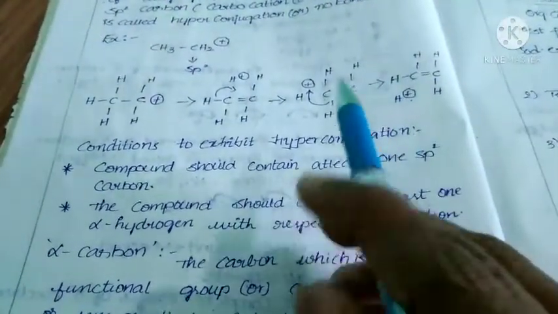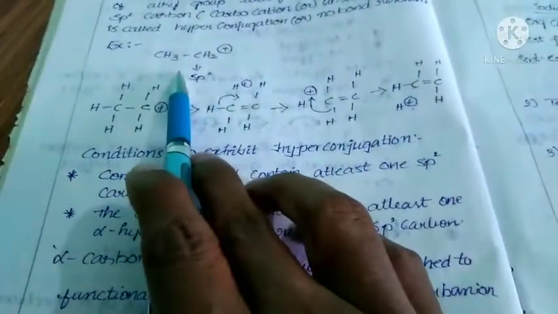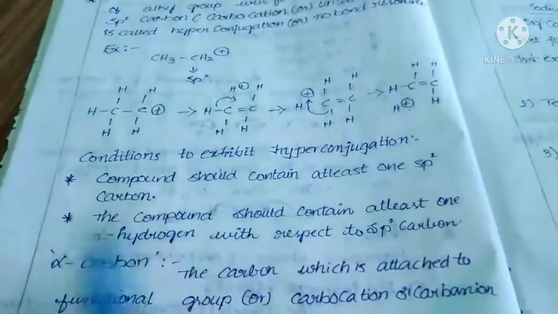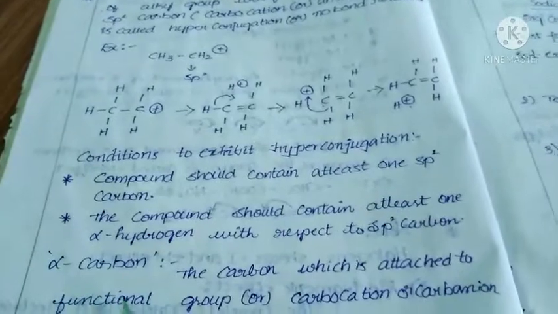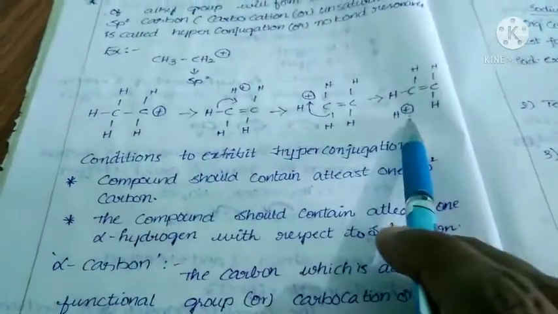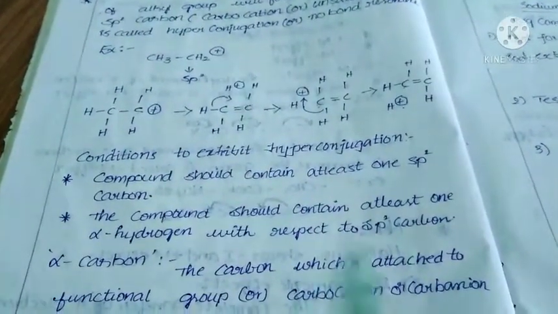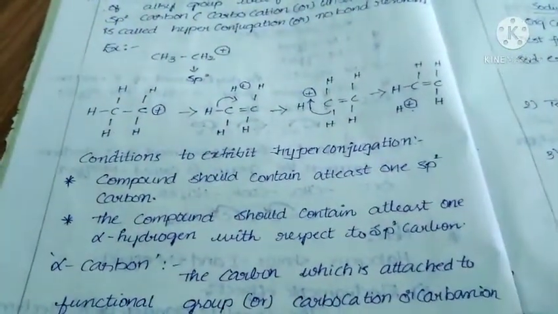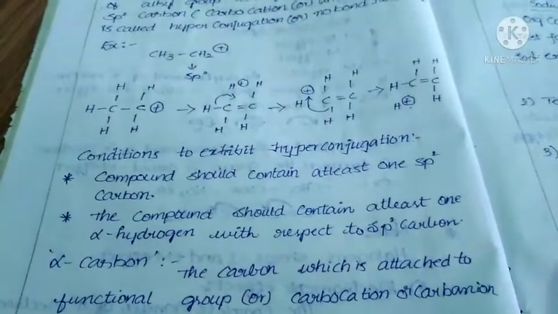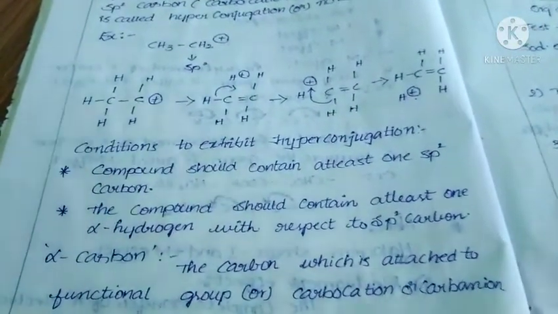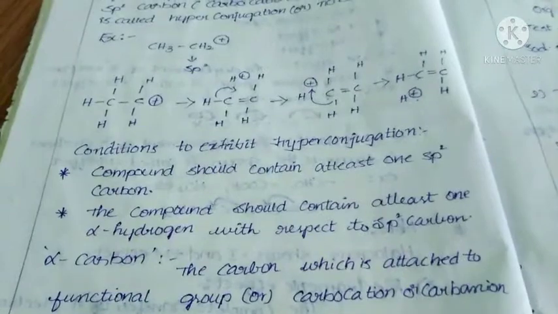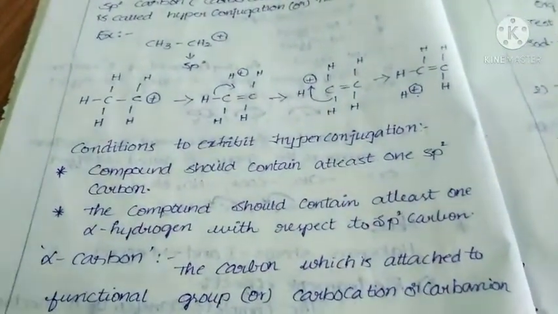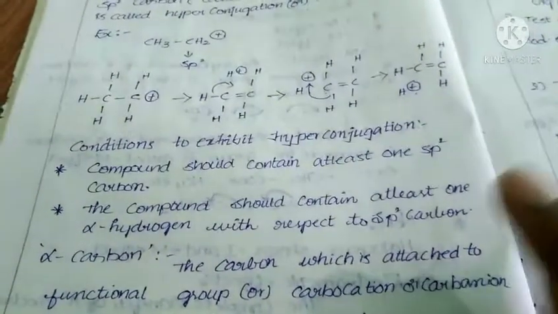This is all about hyperconjugation. Here one more point is there. In this case, how many structures are there? 1, 2, 3, 4. So what you have to understand is that here 4 hyperconjugation structures are present. As the number of hyperconjugated structures increases, the stability also increases. So this is all about hyperconjugation.